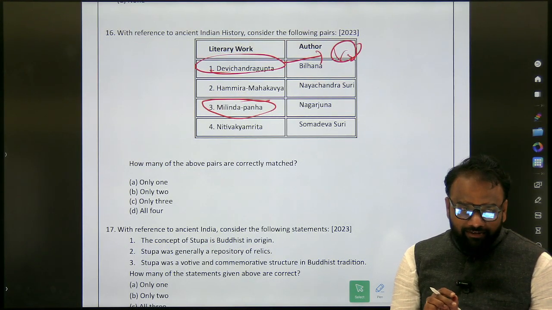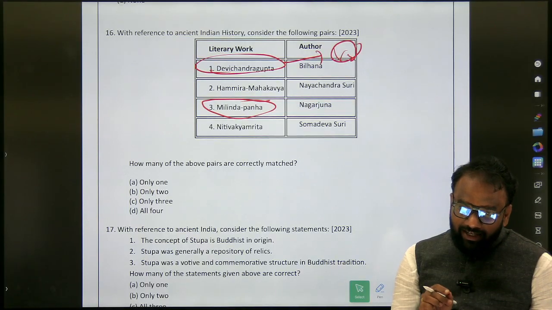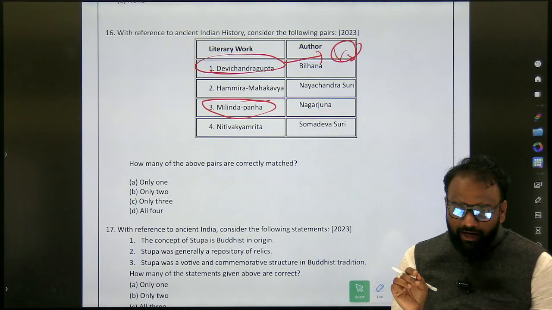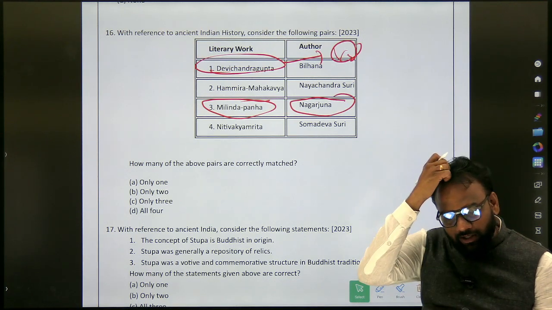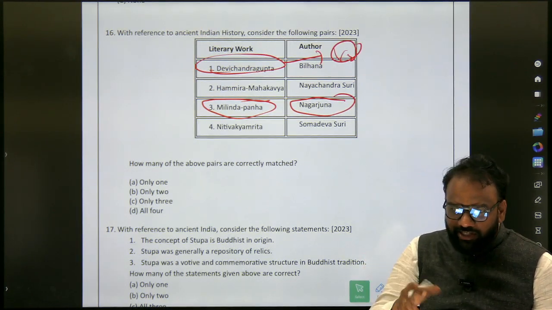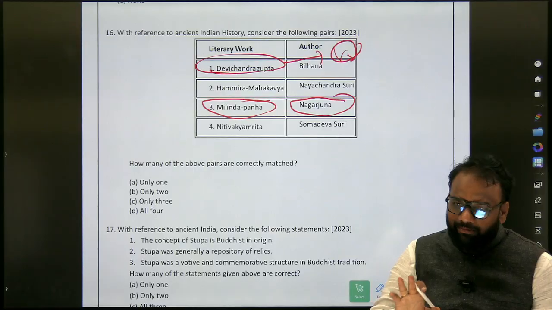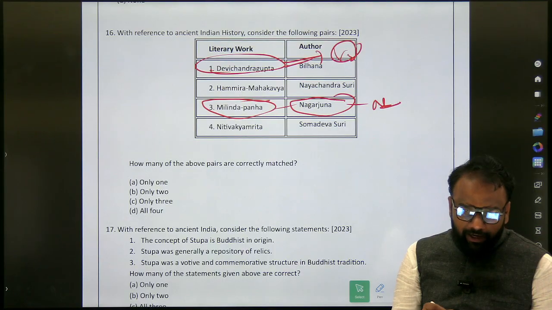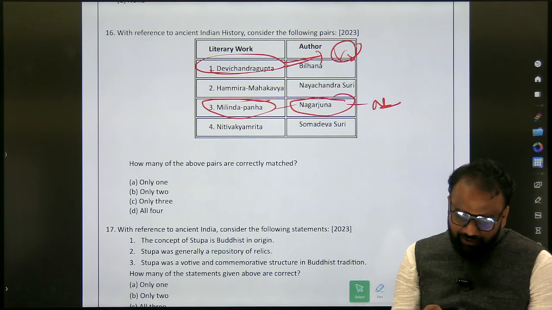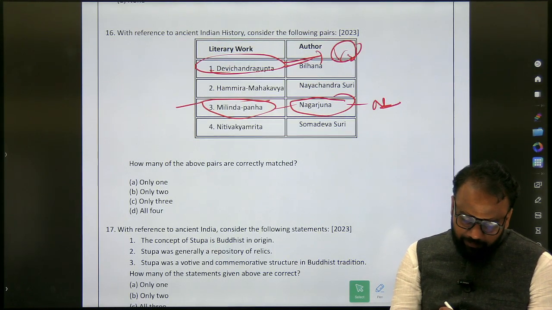Milinda Panaha, Nagasena and Menander. Here they have given Nagarjuna. In one of these PYQ books, what they have mentioned is that Nagasena and Nagarjuna are the same. They are not the same, they are different. So here it should be Nagasena. So Devi Chandragupta and Milinda Panaha, both of them are wrong. Wherever free space is there, what will you write?